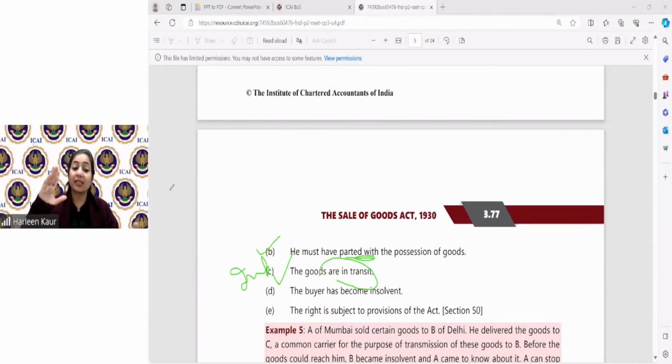And somebody was asking the meaning of reciprocal again and again. Reciprocal means I am ready to sell you the goods and you are ready to buy the goods. That is, both the parties should be acting in the performance of the contract.